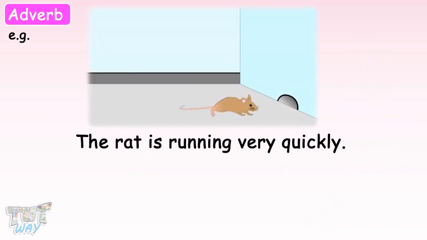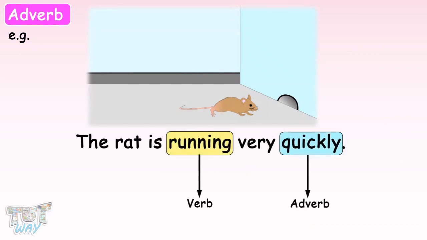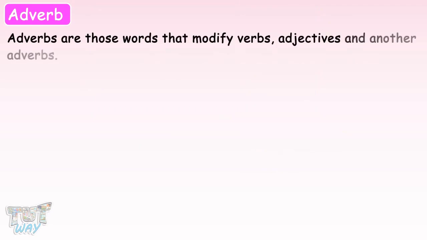Here, verb is running. Adverb is quickly. And what is this? Very. Very is an adverb which is modifying another adverb, quickly. So, adverbs are those words that modify verbs, adjectives, and other adverbs.